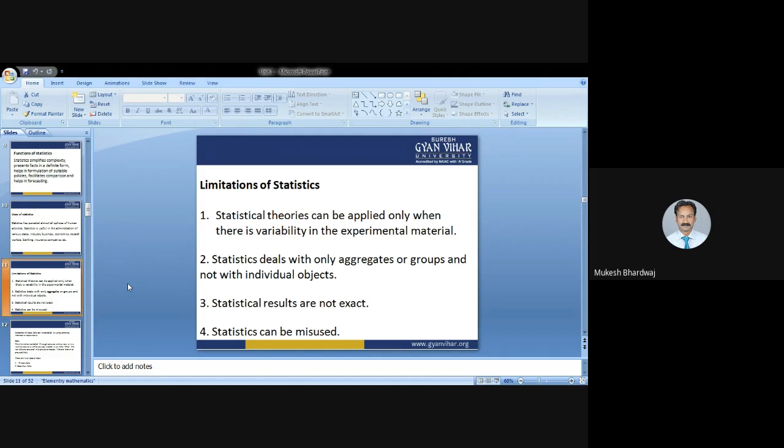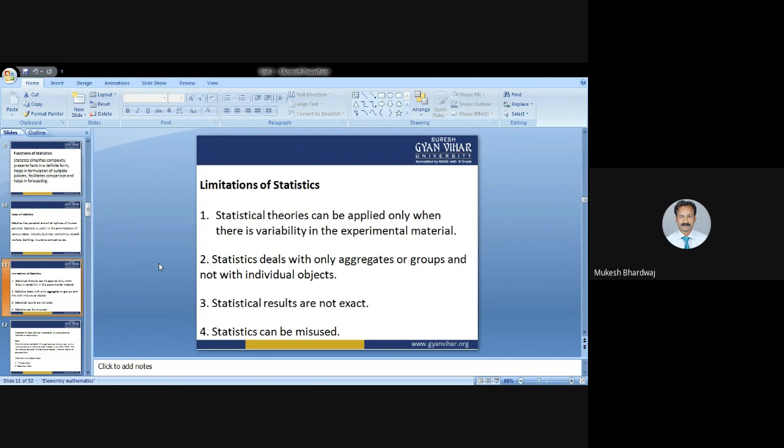Where constant things are going on and there is no change, statistics cannot be worked out. Second, statistics deals only with aggregates or groups and not with individual objects. It does not work on individual objects, individual surveys, or individual data.